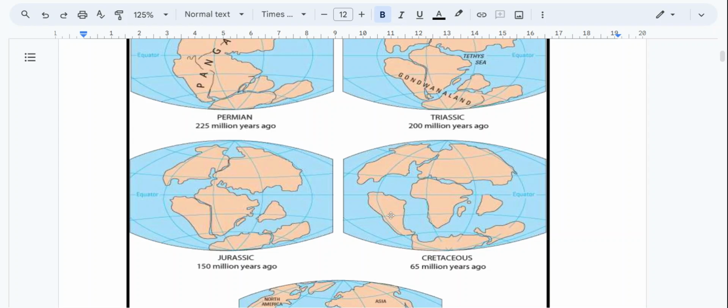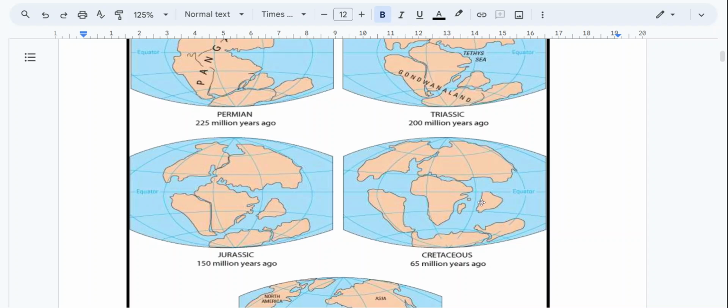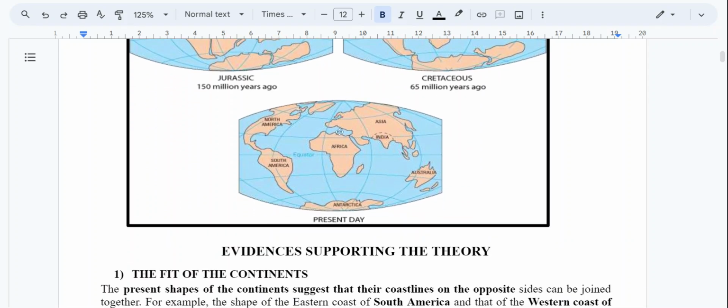For example, if we take South America and put it here, and we drag this and this here, you see that they'll fit into a jigsaw. This is probably the present day location of continents: North America, South America, Antarctica, Australia, Madagascar, Asia, India, and Africa. These were one by the name Pangaea.